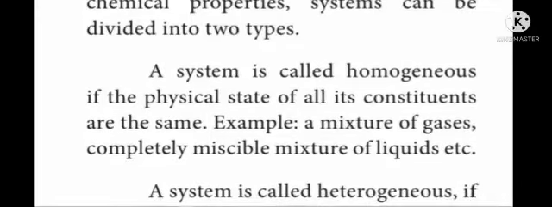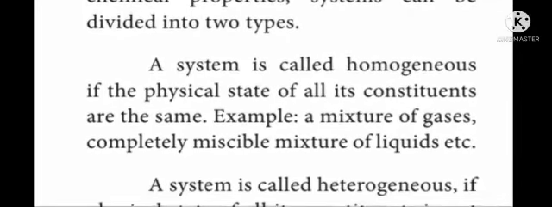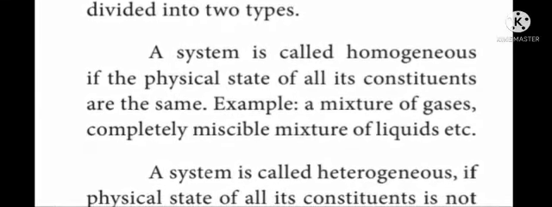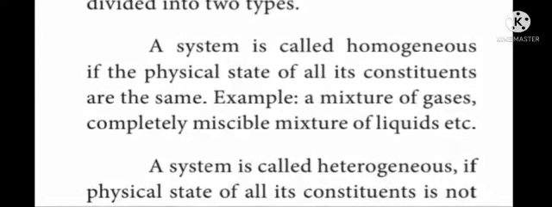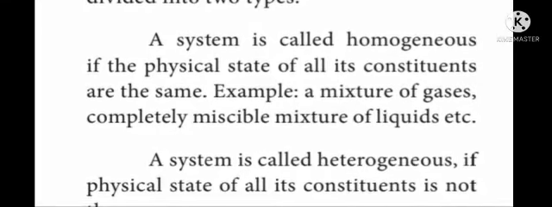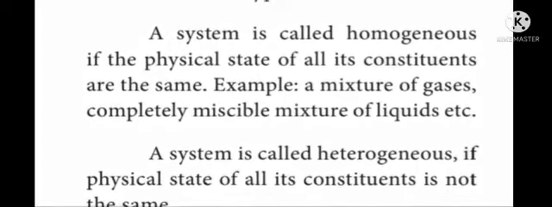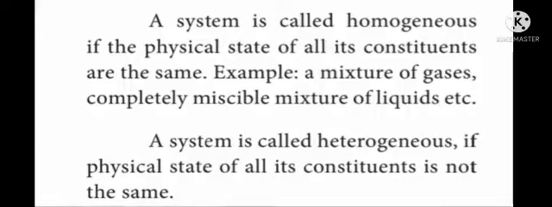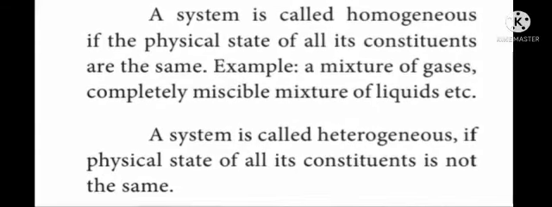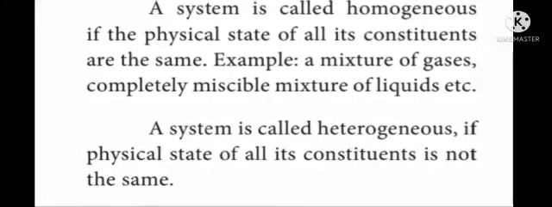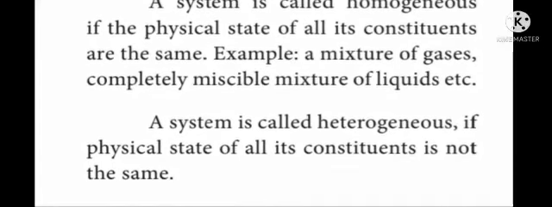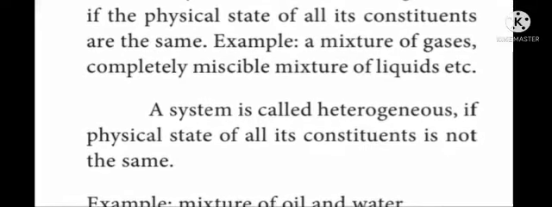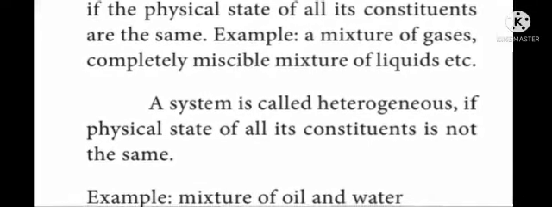Next one, what is heterogeneous system? A system is called heterogeneous if physical state of all its constituents is not the same. For example, mixture of oil and water. Here, the physical state represents solid, liquid, and gases.